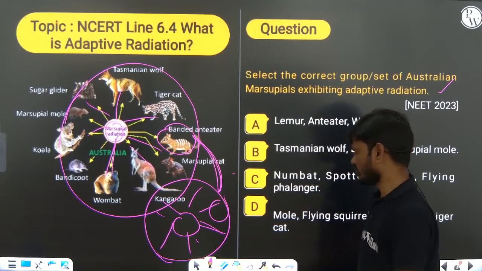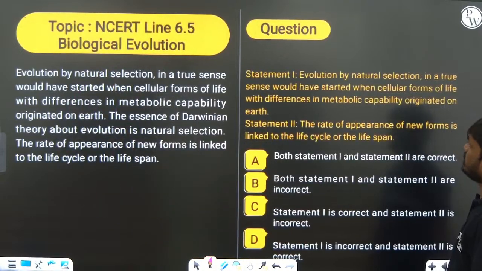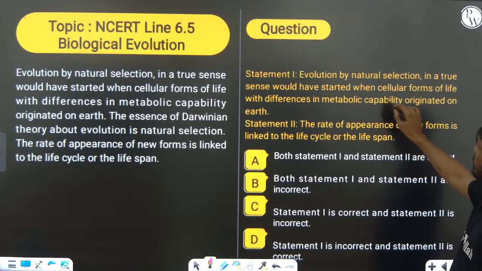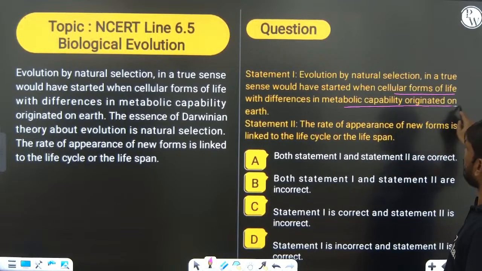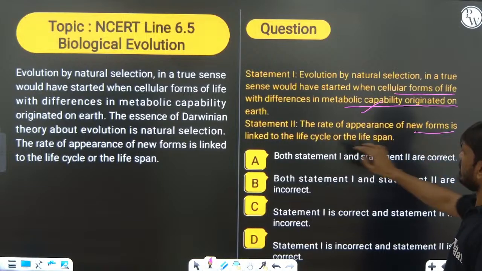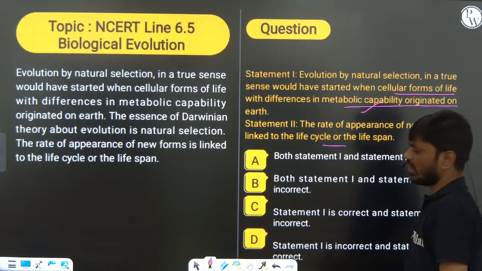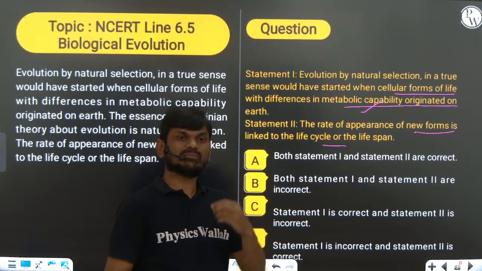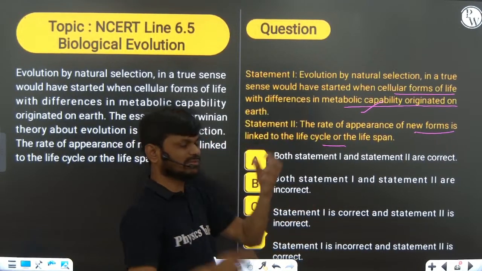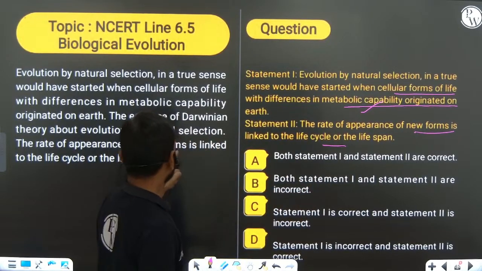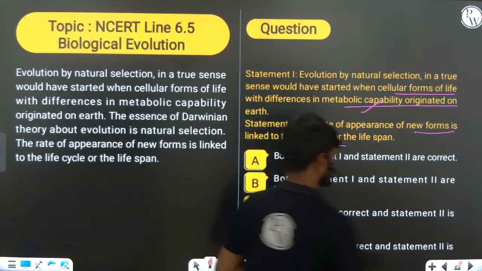Similar, that is important. Evolution by natural selection in the true sense would have started when cellular forms of life with differences in metabolic capability originated. This is a right statement, right? The rate of appearance of new forms being linked to the life cycle of the animal is also right. The diversity of living organisms might have started when cellular forms of life with different metabolic capabilities appeared. That is an important statement, where both the statements are right.